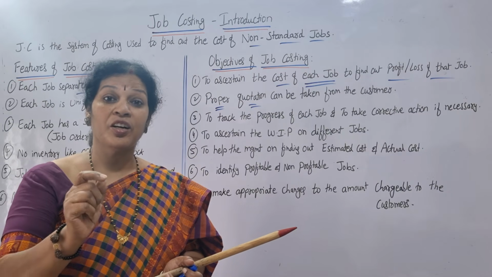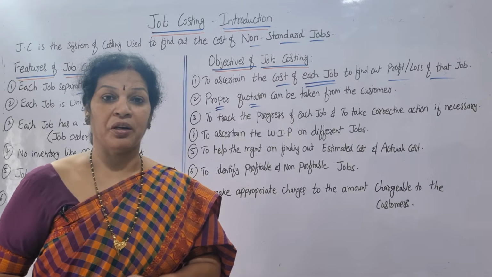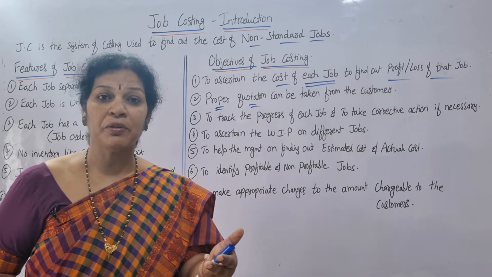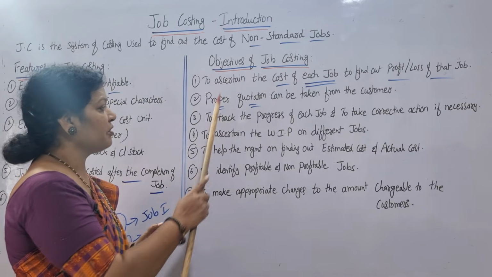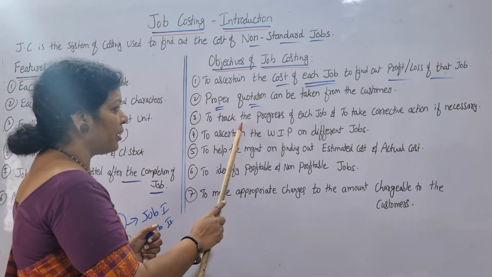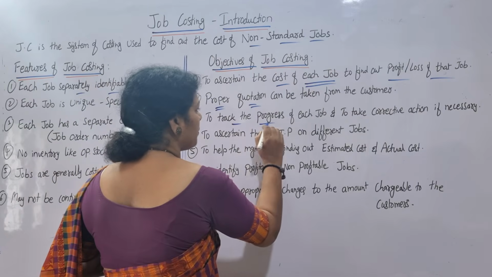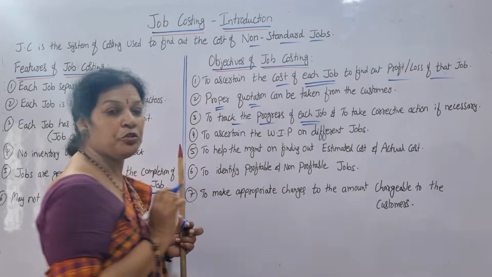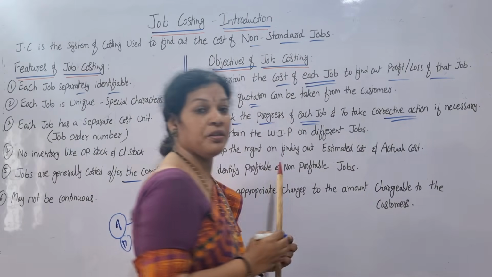Everything is written in the quotation. According to that, we'll proceed with the job cost. Now, the third objective is to track the progress of each job, and take corrective action if necessary.